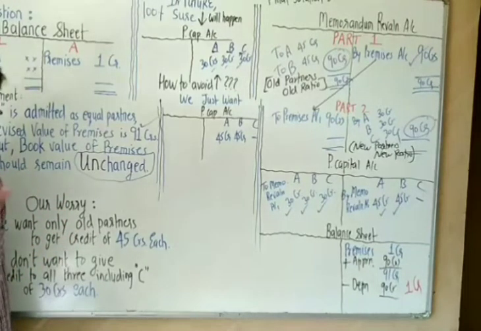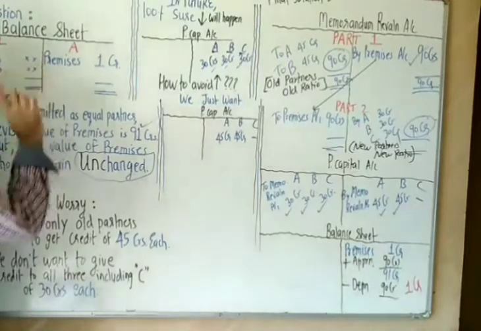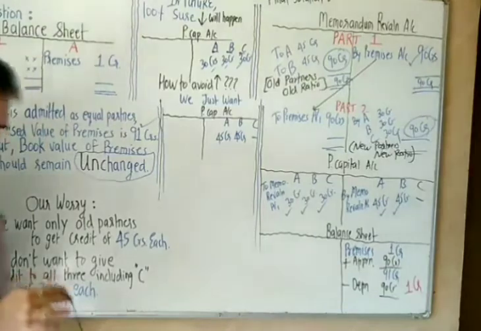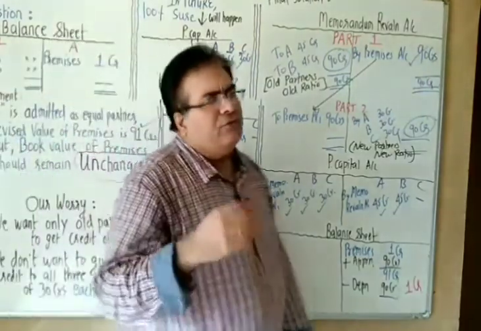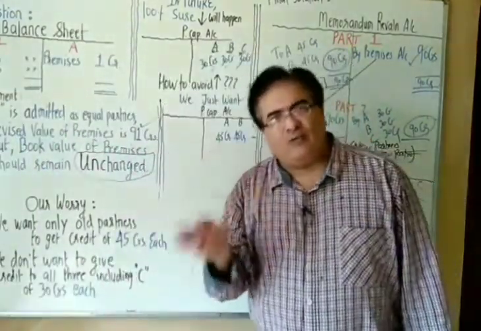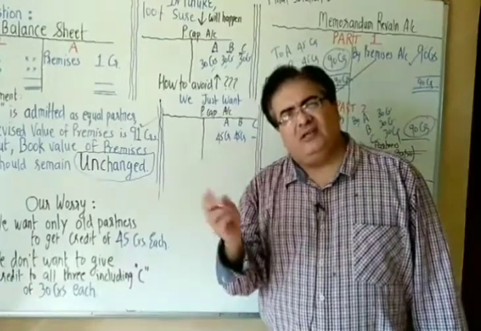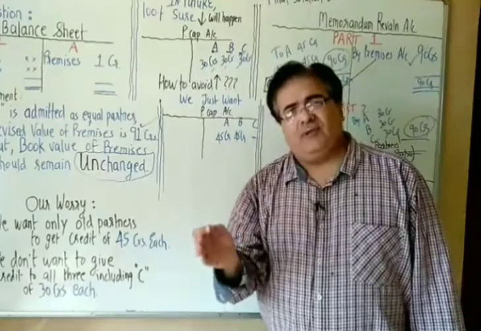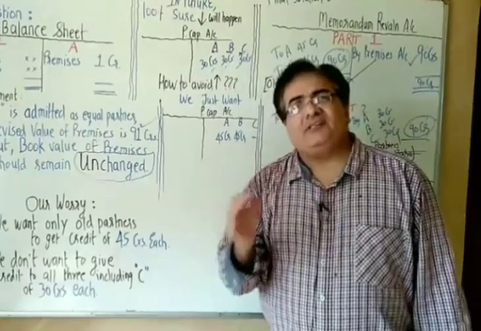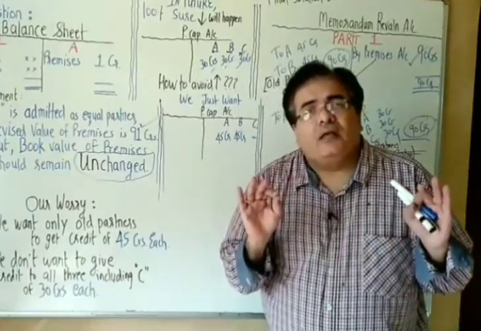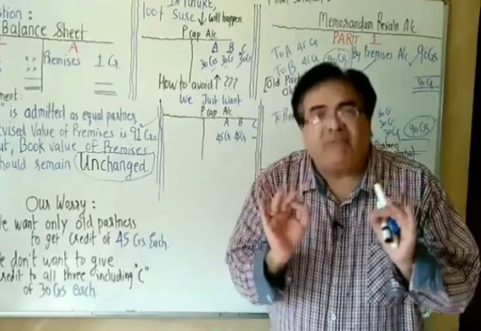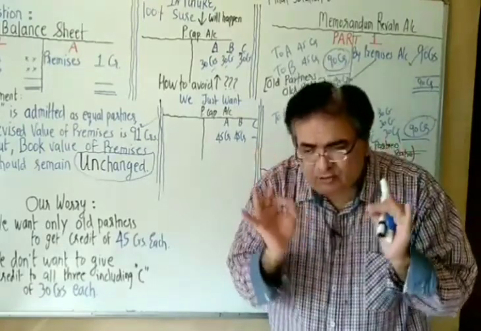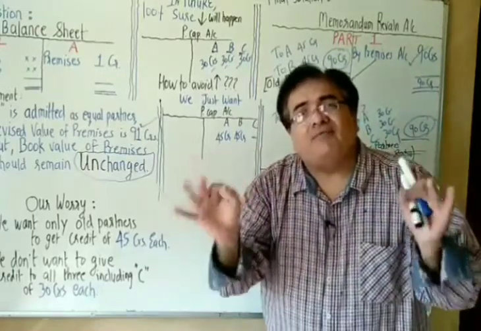For the purpose of ease, I have just taken one item to explain. In the question, they will give you revised values of many assets and liabilities, and at the end they will say the book value, meaning balance sheet value, should remain the same after admission.